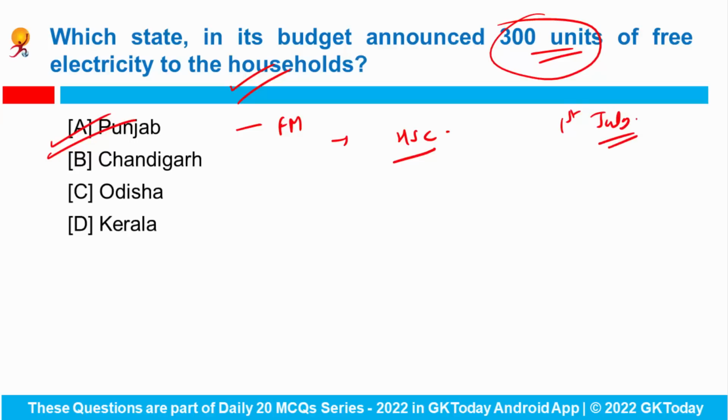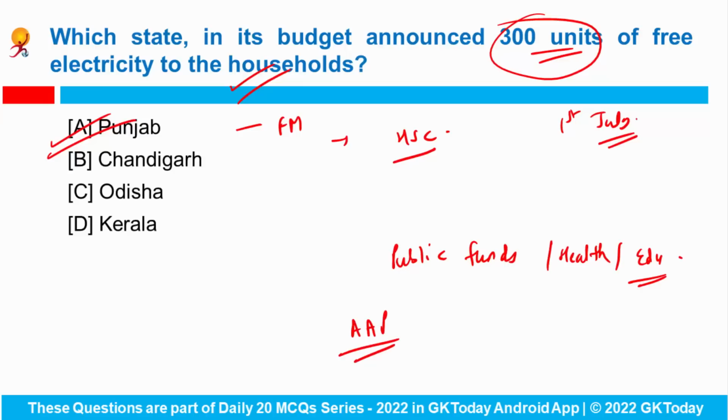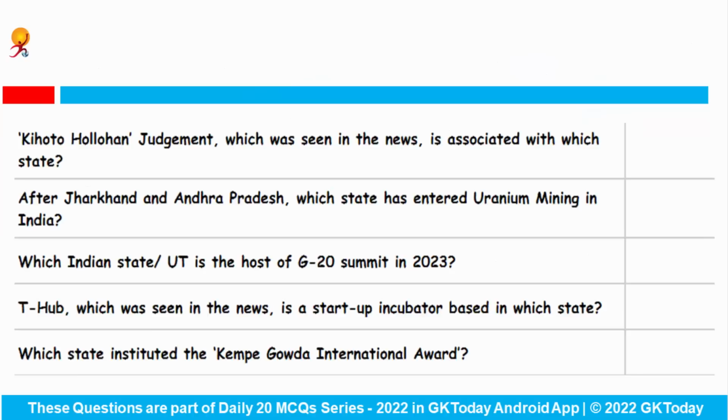The state also announced that its primary aim is to restore the deteriorating fiscal health, to ensure effective use of public funds, and to concentrate on health and education. This is the first budget of the recently elected Aam Aadmi Party government in the state. Okay, let's see some of the important states that are in the news.